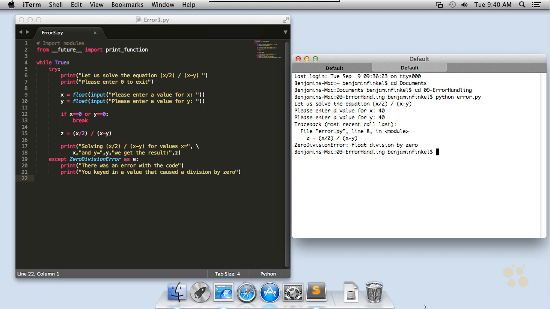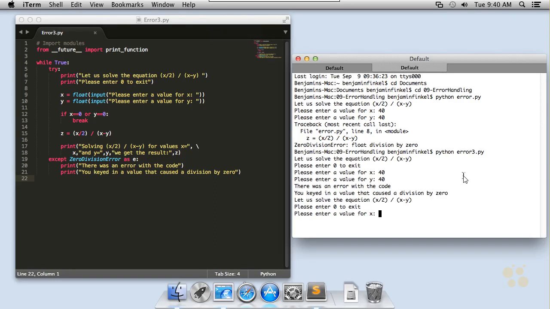There's a third way as well we'll talk about a little bit later in this nugget, but now let's see this code run in action. I'll run error 3, produce a ZeroDivisionError, and you can see in fact that there was an error in the code, and it tells me I keyed in a value that caused a division by 0. So I could print out that nice, clean, easy to read message because I'm only catching ZeroDivisionErrors. I'm not catching any other error message.